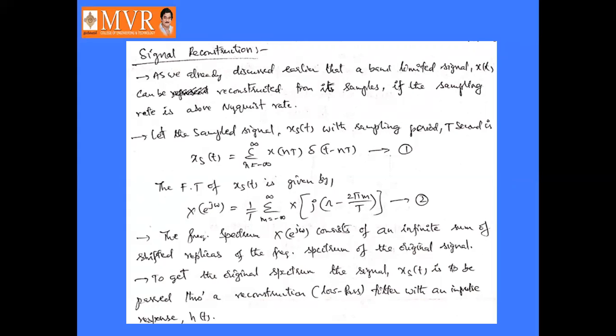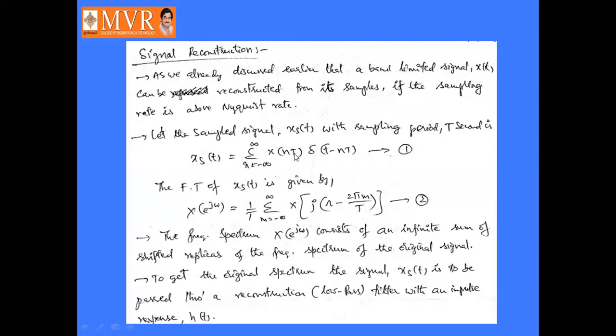Okay, right. So let us take the sampled signal xs of t, sampled with sampling period T seconds, as mathematically represented as sigma n equal to minus infinity to infinity x of nT into delta of t minus nT. That is equation number 1.